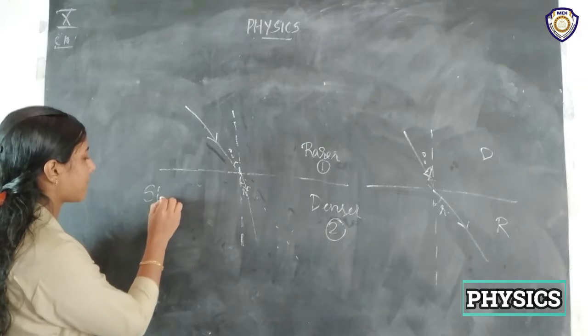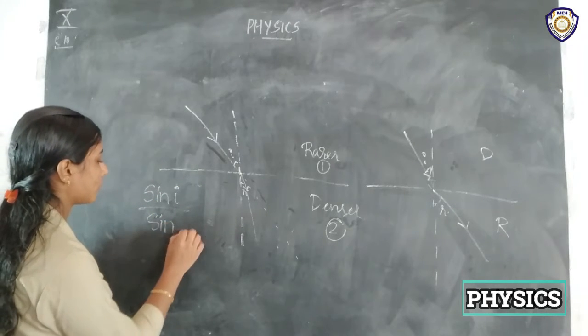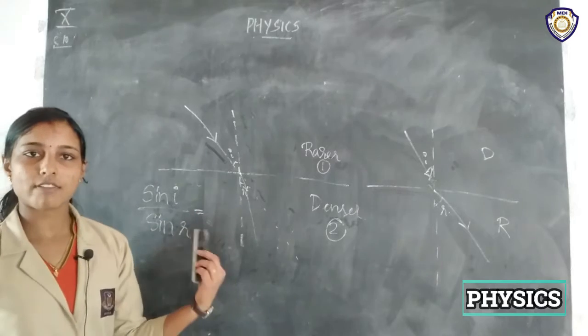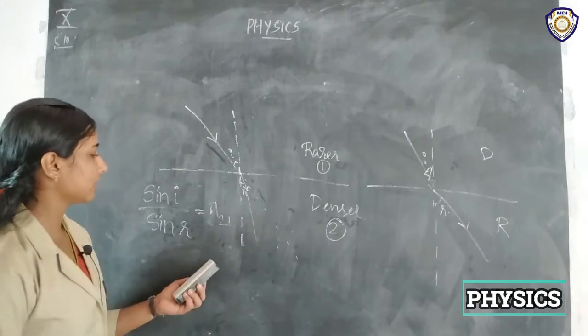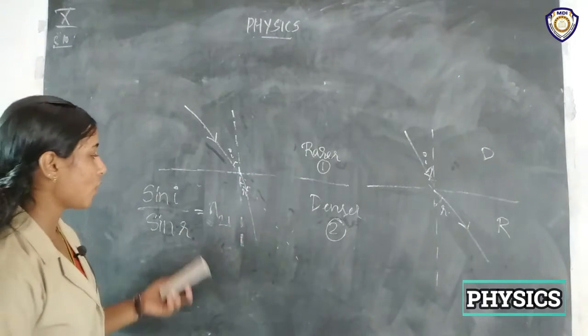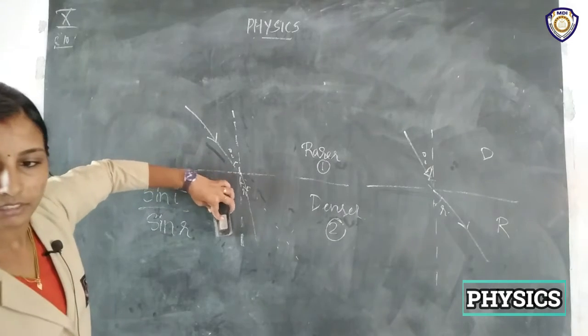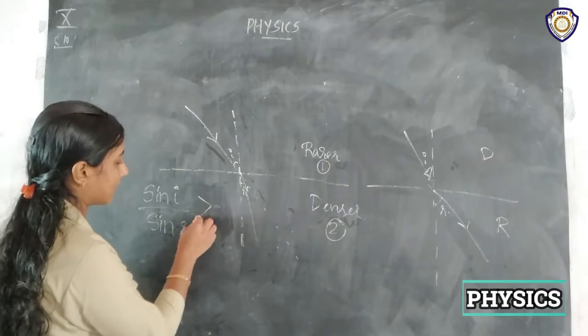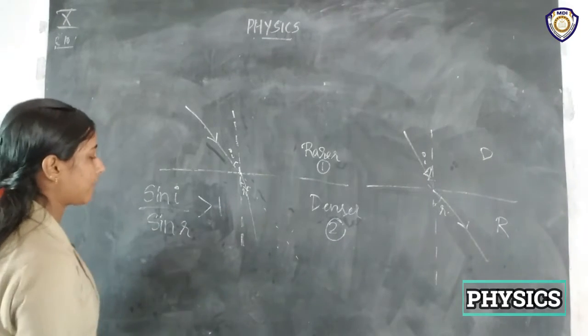Suppose sin i by sin r, we know what this value is. This value is n21, right? That is the refractive index of the second medium with respect to the first medium. Suppose this is greater than 1. Okay, so greater than 1. That means what?